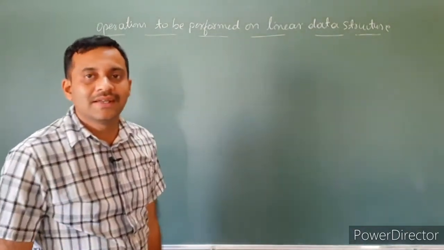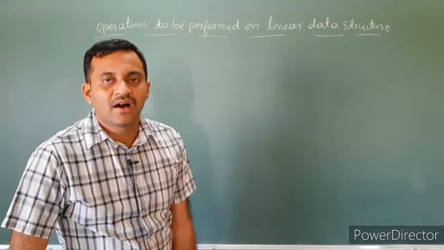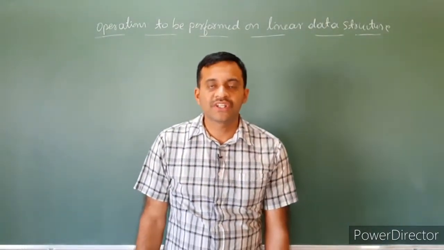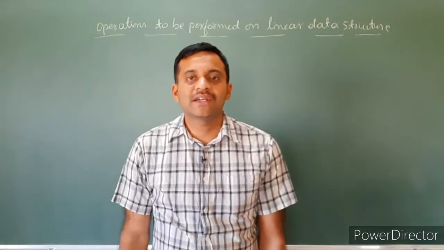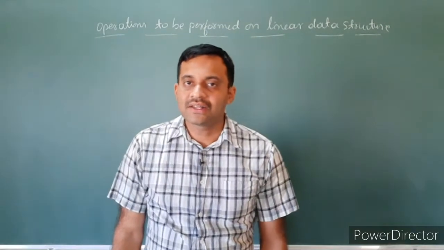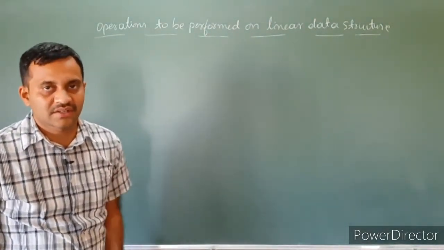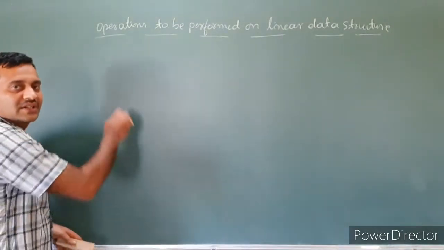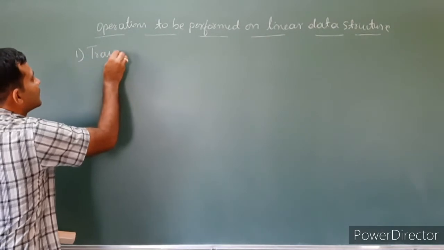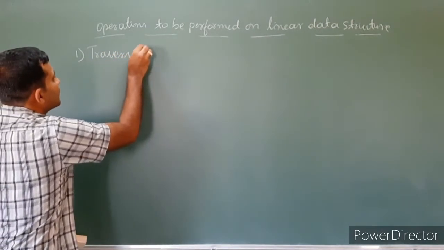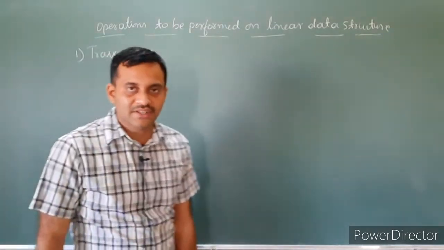See the concept. In the linear data structures, all elements are arranged sequentially. All elements are of the homogeneous type. Then, using index value, you have to access all the elements. That is the definition for linear data structure. The first operation to be performed on linear data structure is traversal.